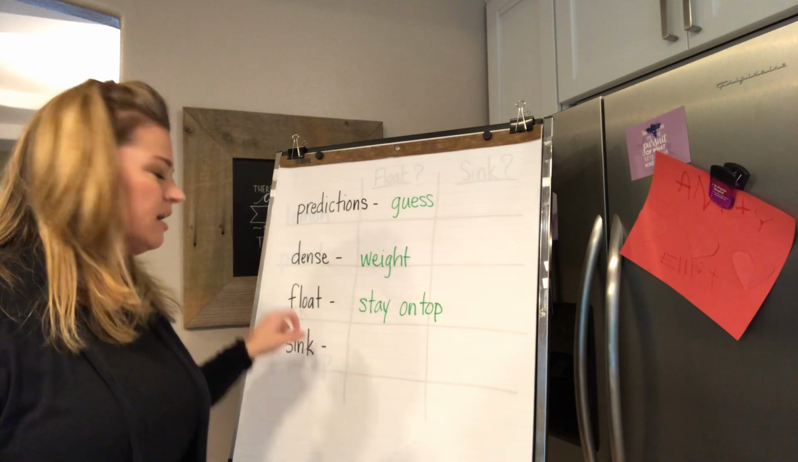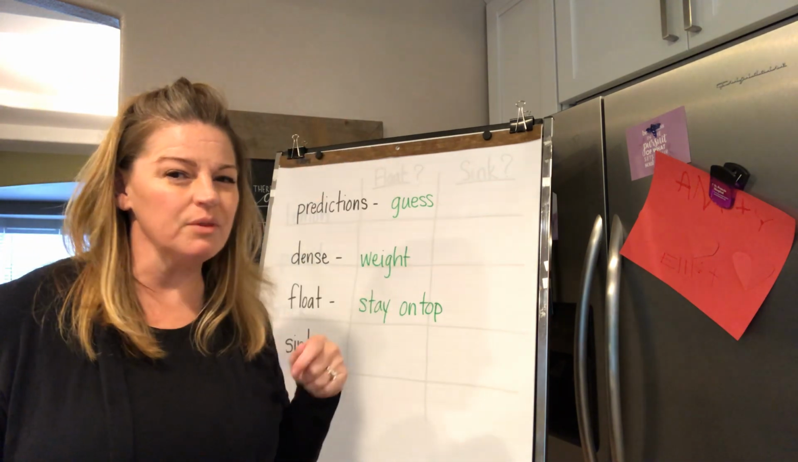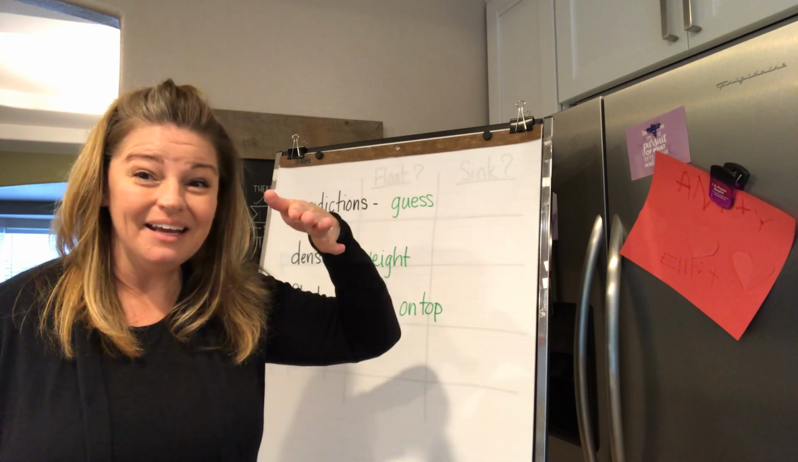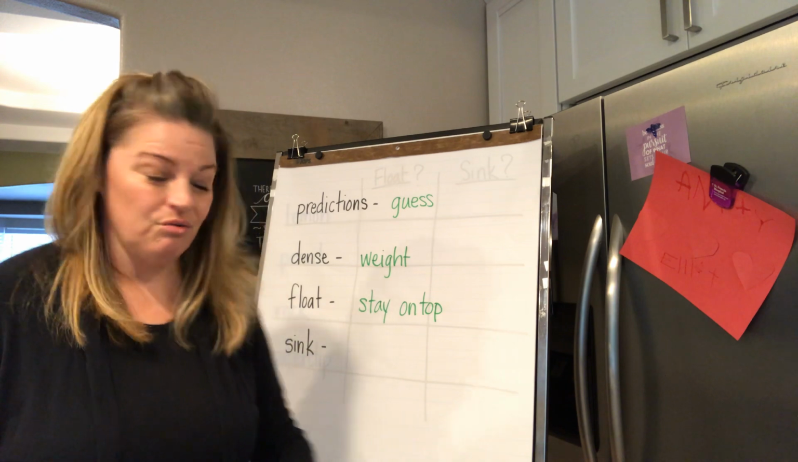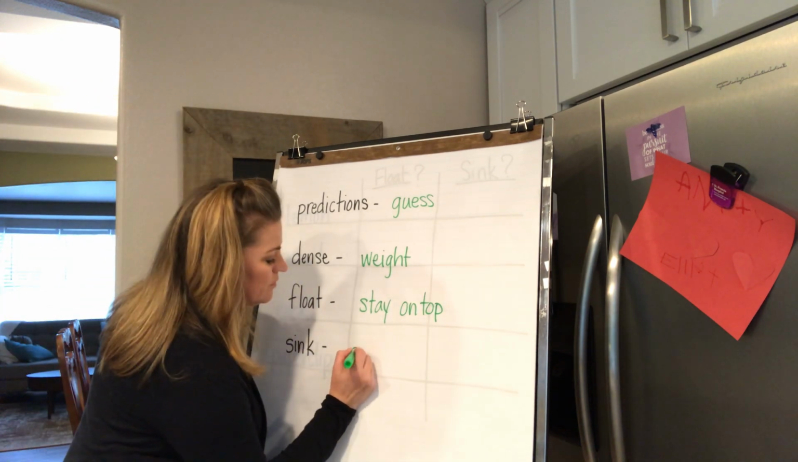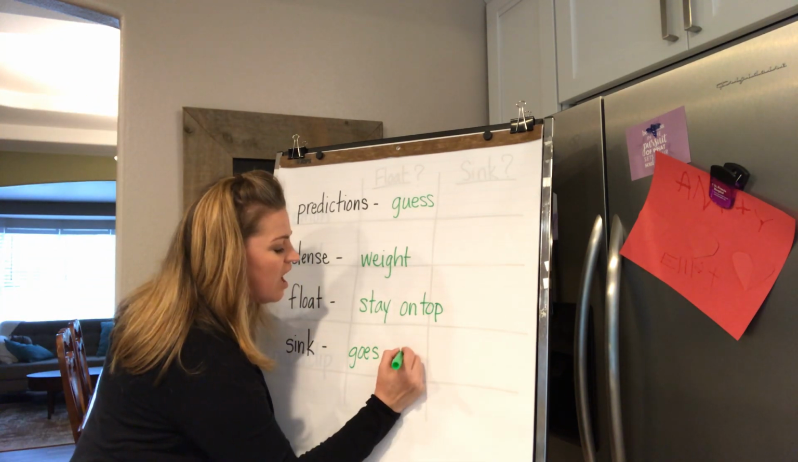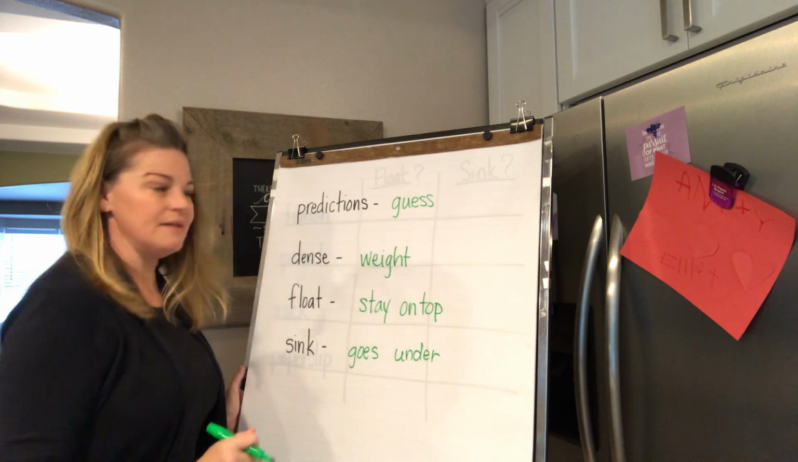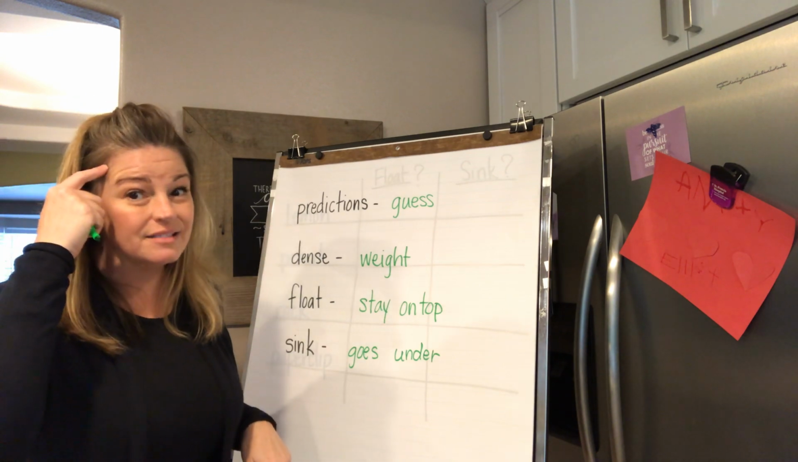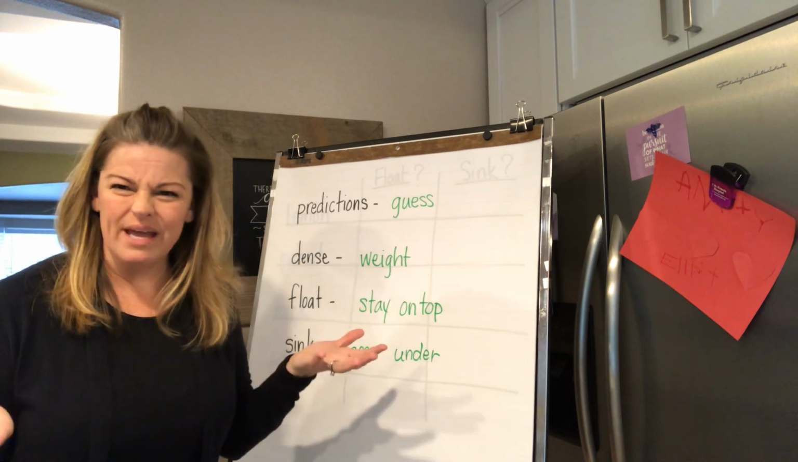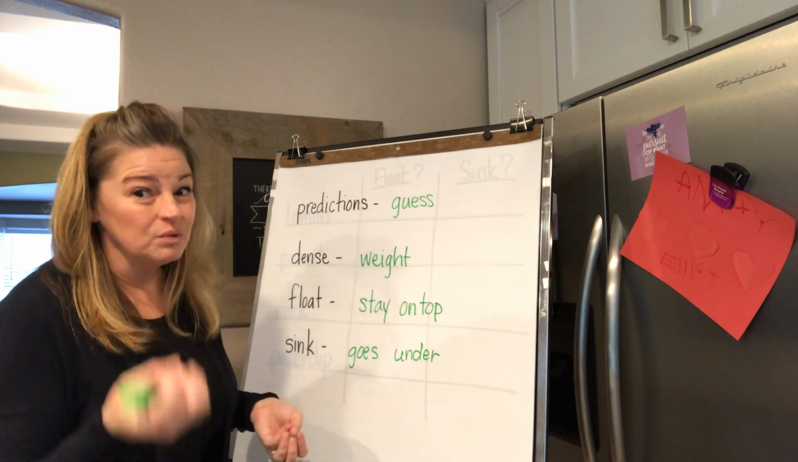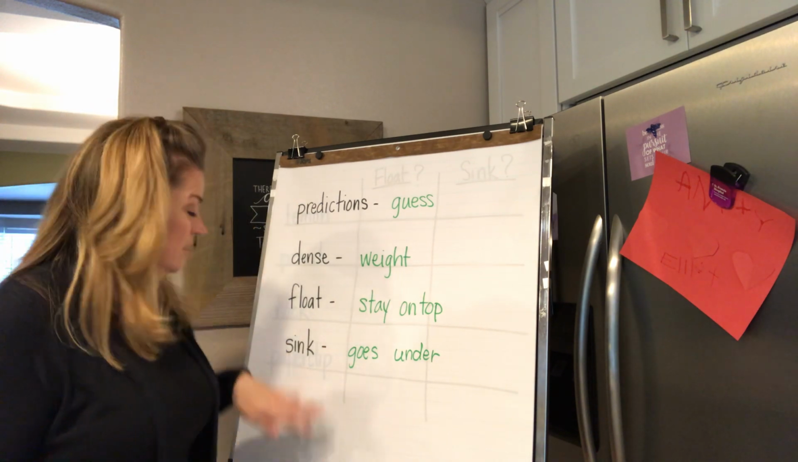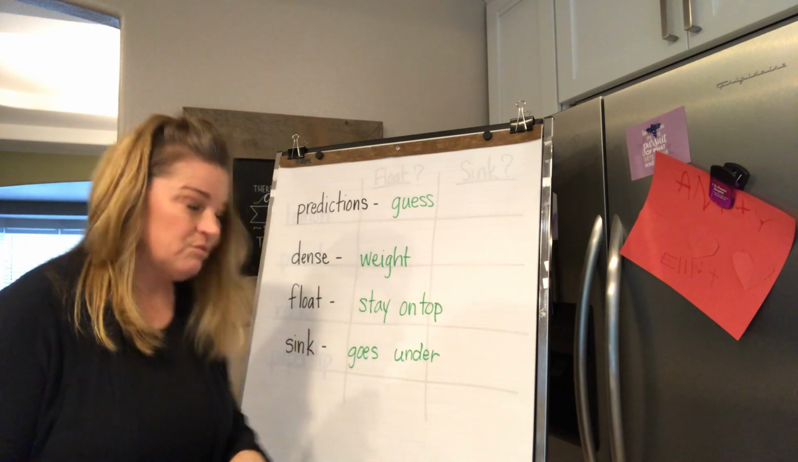And then the next word is sink. We were just talking about floating, and floating is staying up on the top of the water. What do you think sink is? Not what I'm washing my dishes in, but the objects that go under the water. Goes under, okay? So we need to keep these four things in mind. Prediction, we're gonna make a guess. Dense, it's the weight. Is it really light or really heavy? Float, is it something that's gonna stay up on top of the water? Or sink, is it gonna go under the water?